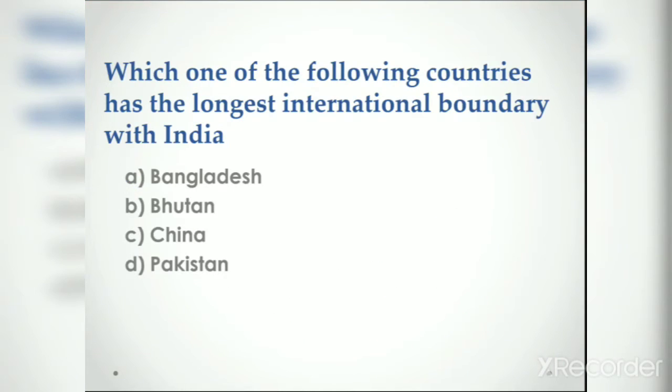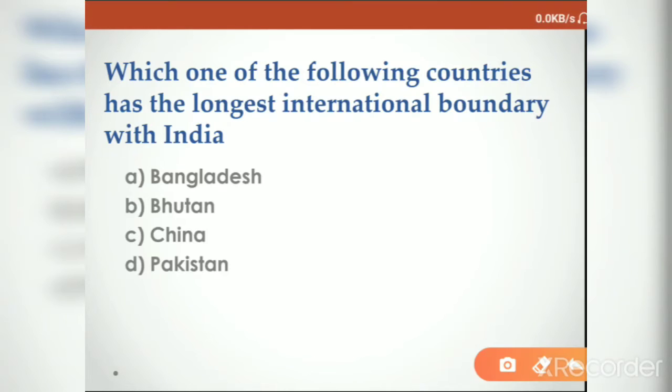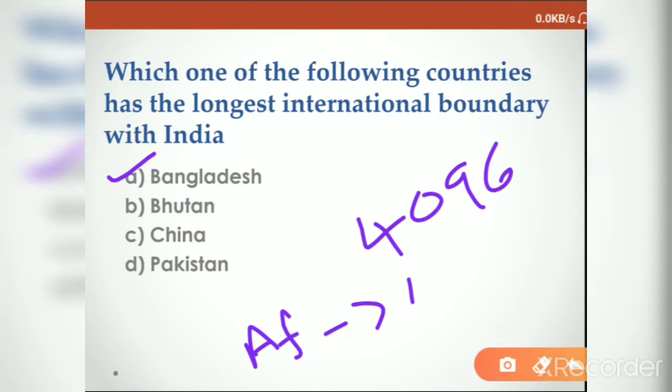Next question, which one of the following countries has the longest international boundary with India? We all know this answer is Bangladesh. It shares the longest boundary and the total length is 4096 kilometers. When it comes to the shortest international boundary, it is Afghanistan and it is around 100 kilometers. So the answer here is Bangladesh as it is the longest international border. When you ask for the smallest international border, it is Afghanistan.